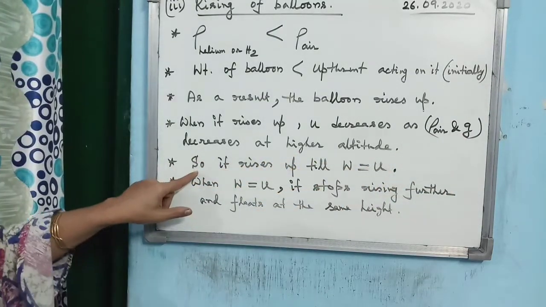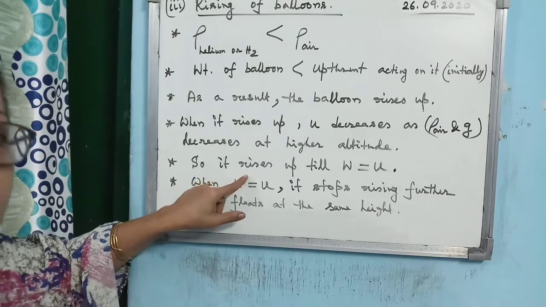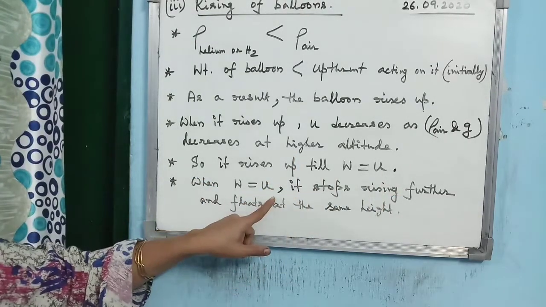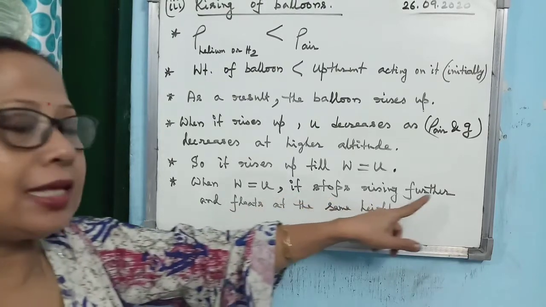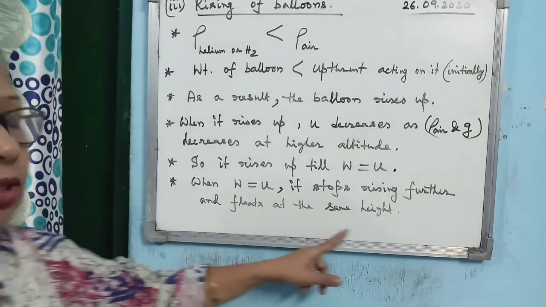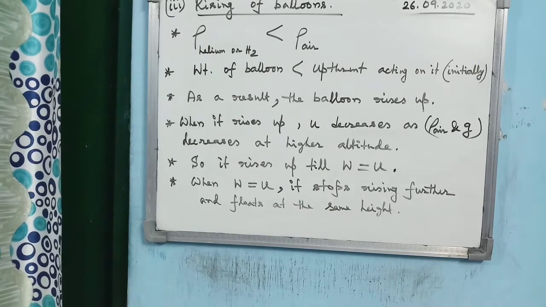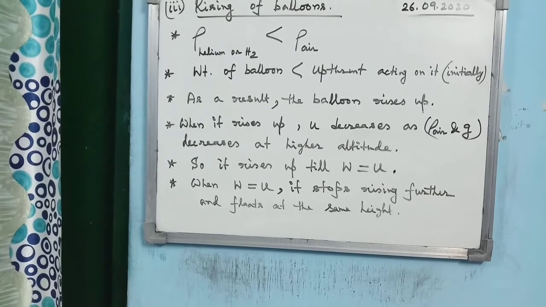How long will it rise? Till W becomes equal to U. And when W becomes equal to U, it will stop rising further and float at the same height. This is the way you are supposed to handle the answer if it comes in the exam.